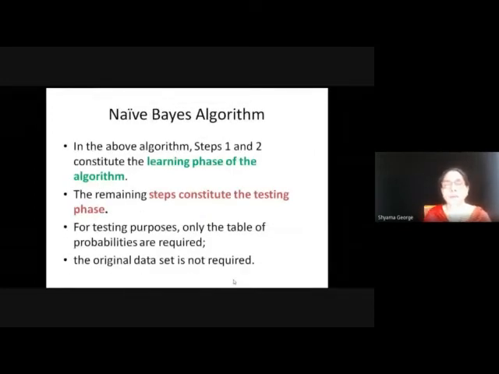So in the naive Bayes algorithm, the first two steps, Step 1, in which we compute the probability of each class, and the second step where we compute the conditional probabilities, can be considered the learning phase or the training phase of the algorithm. The remaining step is the testing phase. In the testing phase, we use only the table, with no need of the training data. From the table itself, we can find all the probabilities. The original training data is not required.